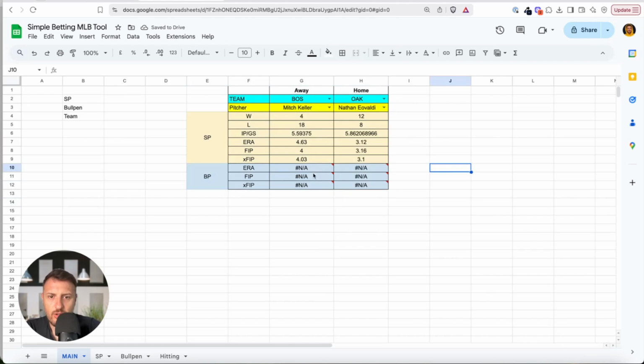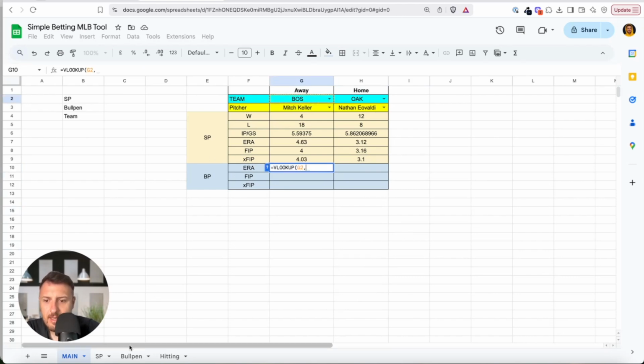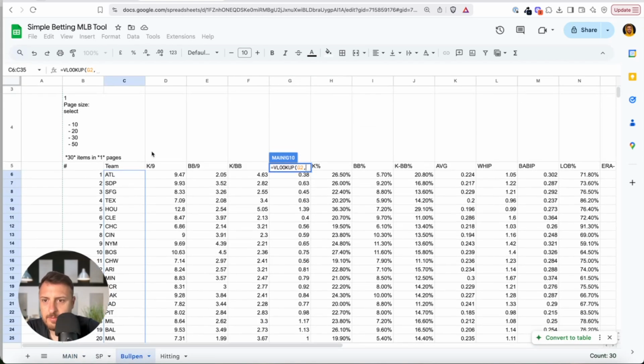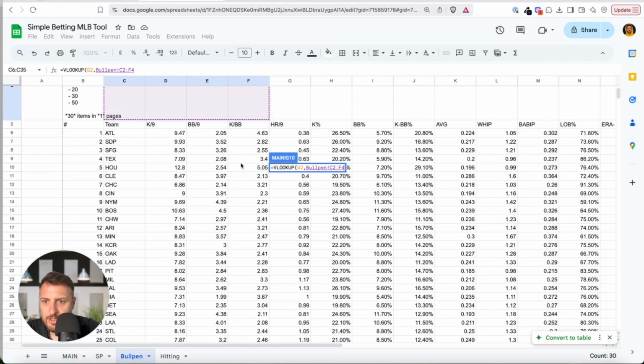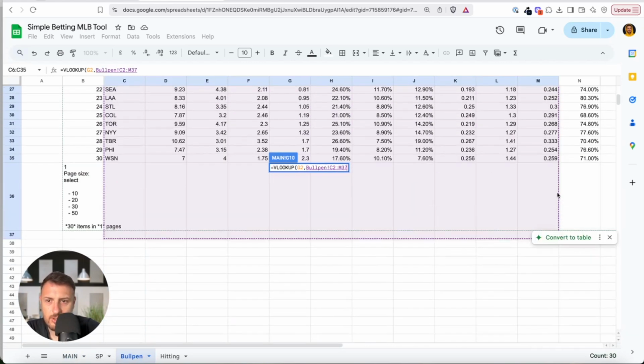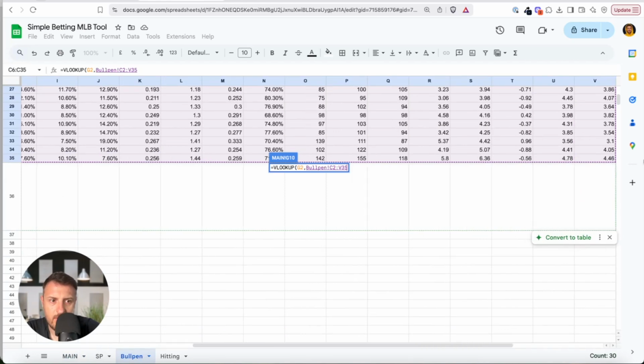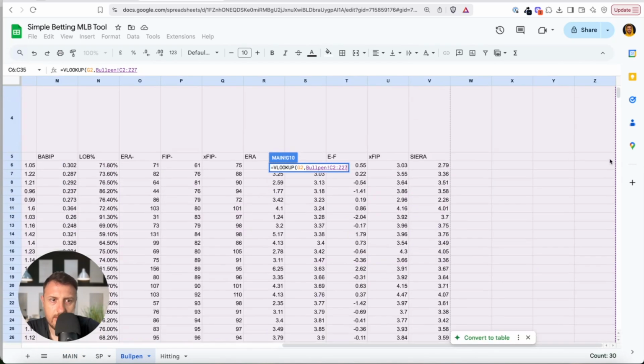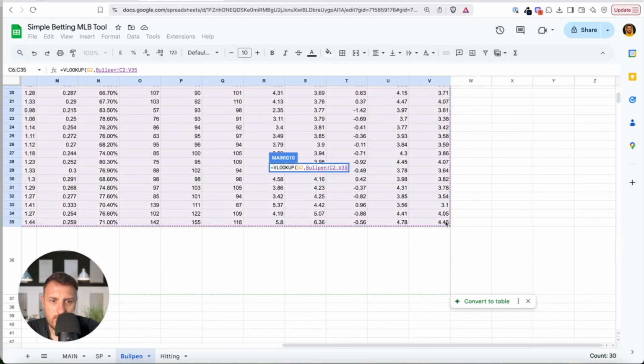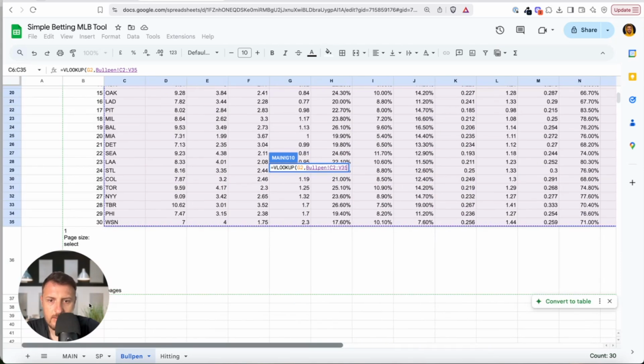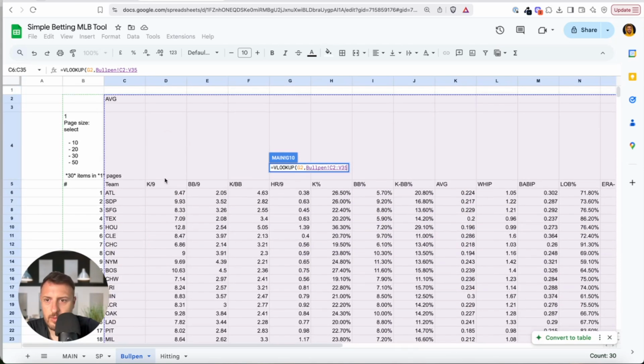But I want to show you the bullpen's numbers. Of course, I need to delete this because we will add new numbers. So the first one is vertical lookup function. Look for Boston in this case in this range, right? In this range. In this range. In this range. What we have?